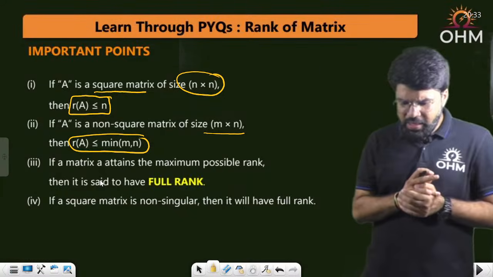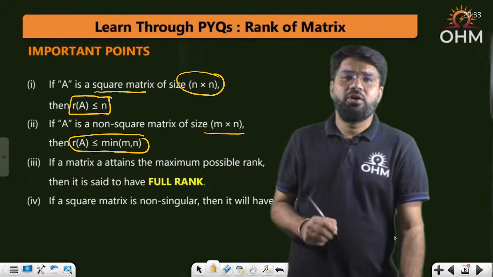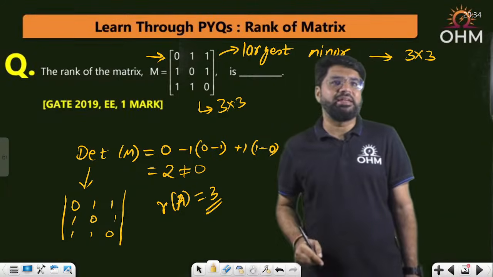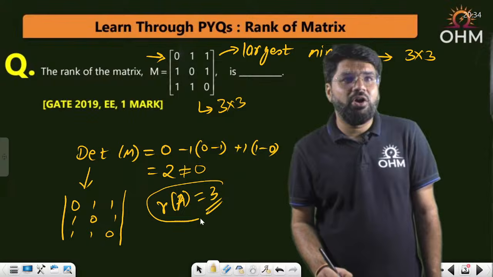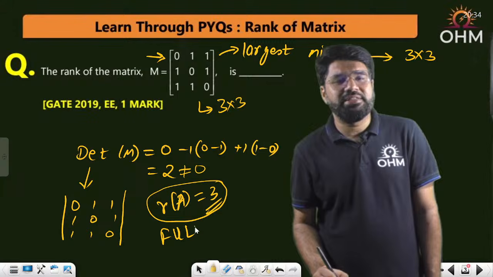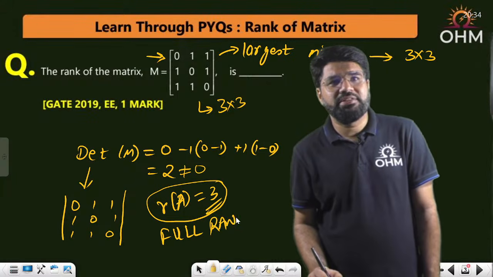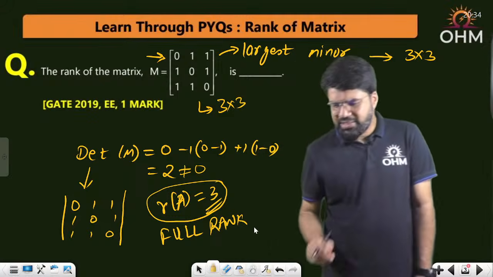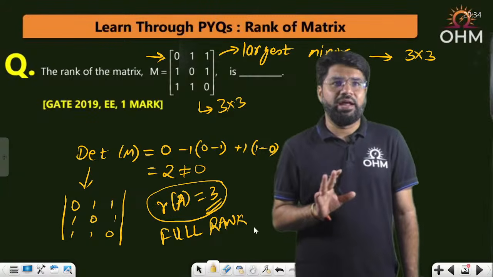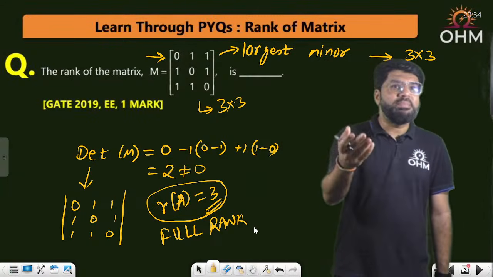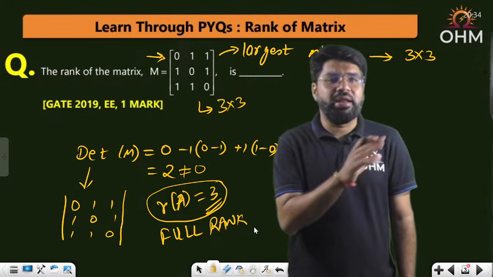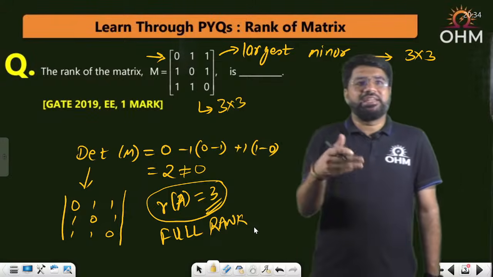Now, I have shown you 2 cases. Both were 3 cross 3 matrices, and for a 3 cross 3 matrix, the maximum rank is 3. In the first question, we got the rank equal to 3, the maximum possible rank. In this case, the matrix is said to have full rank. Clear? If the matrix attains the maximum possible rank, then it is said to have full rank.